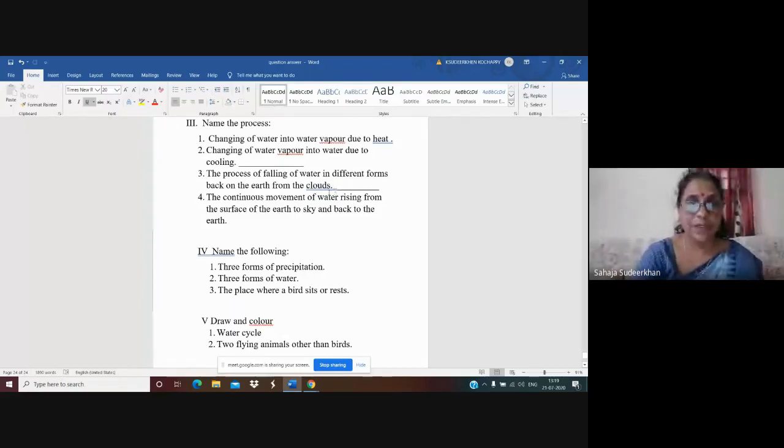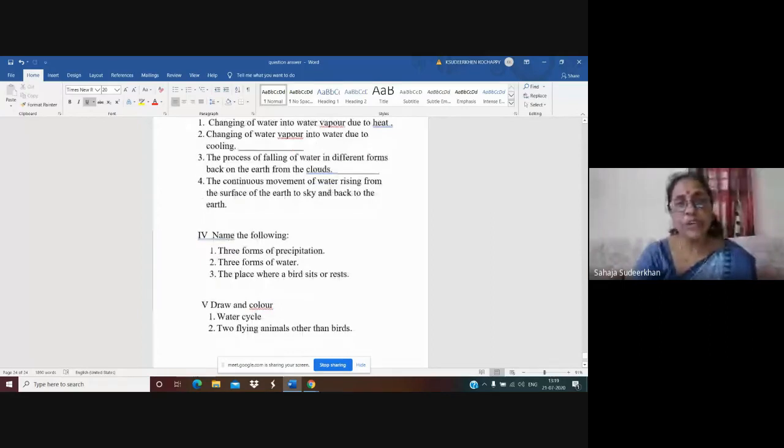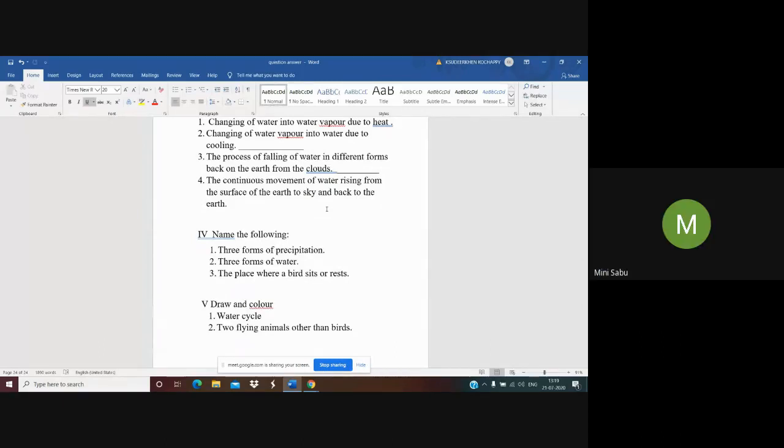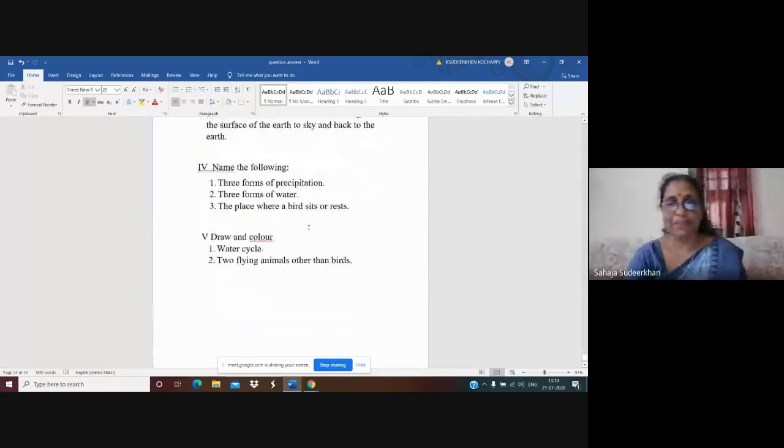Okay, precipitation. Now, the continuous movement of water rising from the surface of the earth to the sky and back to the earth in a cyclic manner. It rotates like a cycle, the wheel of a cycle. What is it? The name itself is a cycle. Yes, water cycle. Very good, very good.